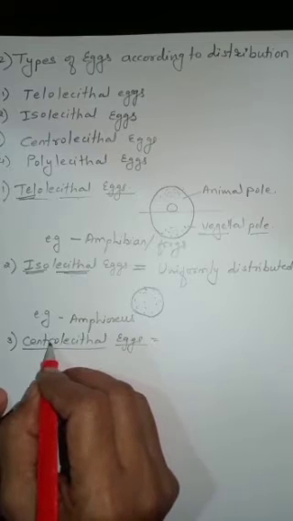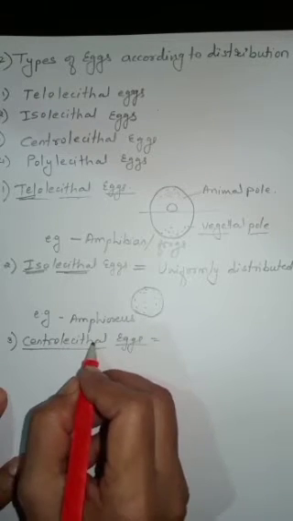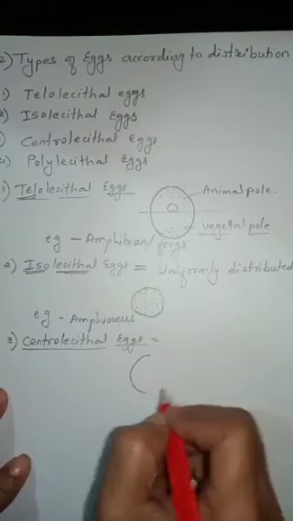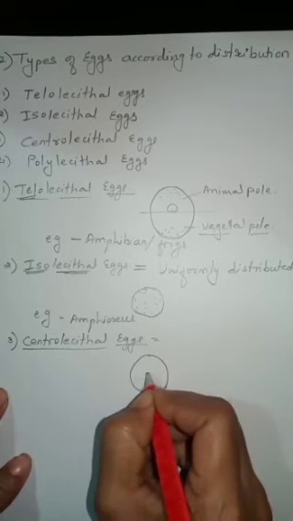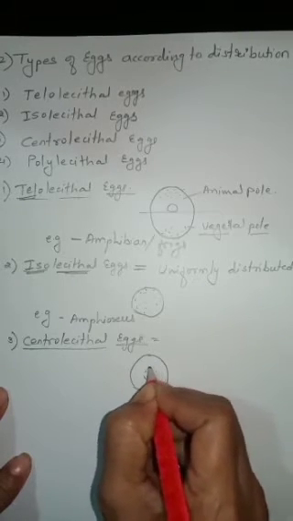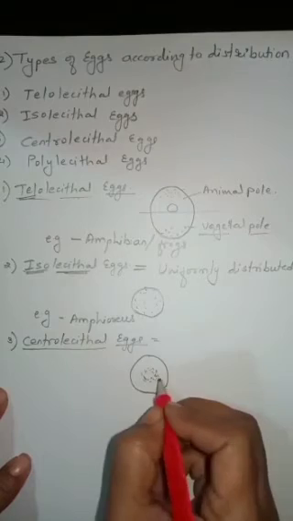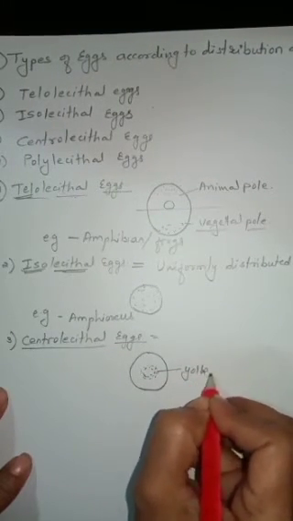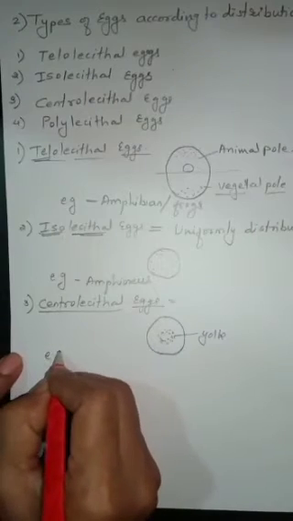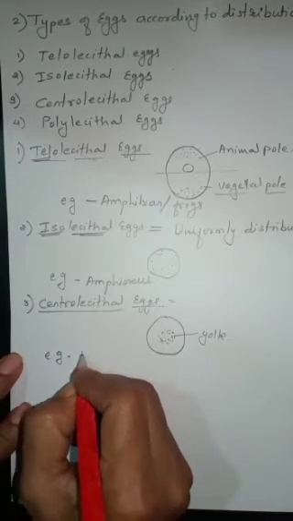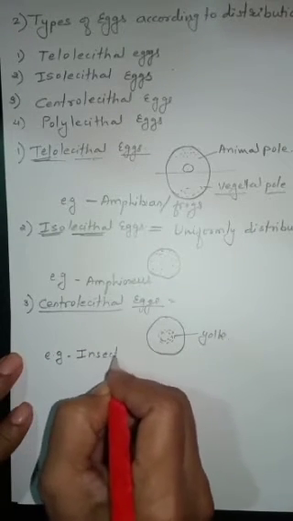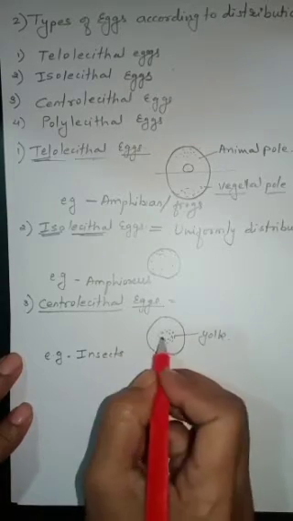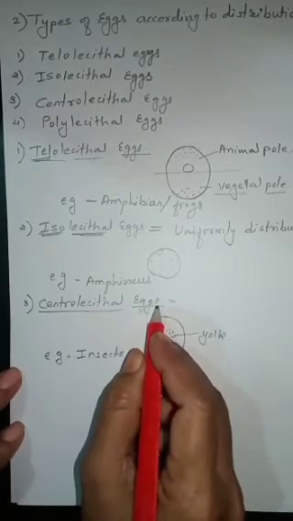Centro means centrally located, lecithum means yolk. That means the yolk present in the center of the egg is known as centrolecithal yolk. And the example is insect eggs. Insect eggs are of centrolecithal type.